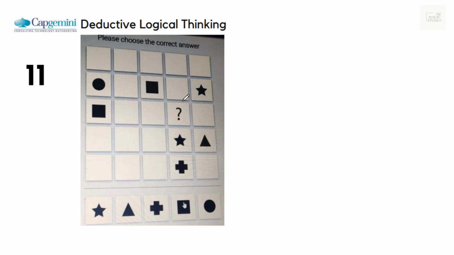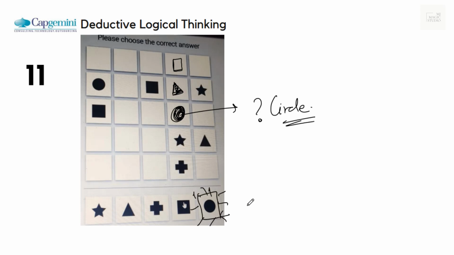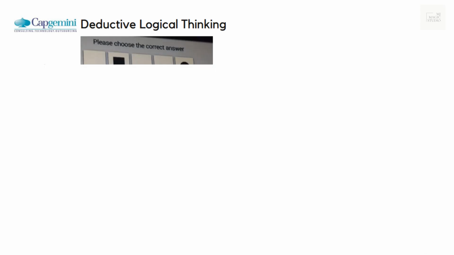Okay, here we cannot have a square. Here we cannot have a square. Square should be there. Now circle cannot be placed here. That means in place of the question mark we will have a circle, and here we will have a triangle. Great. In place of the question mark we will have a circle. We'll mark on the circle. Green light glows and we are prompted for the next one. Wonderful.